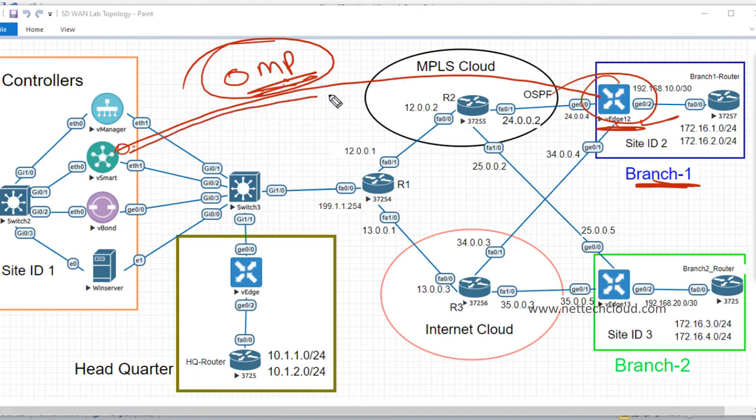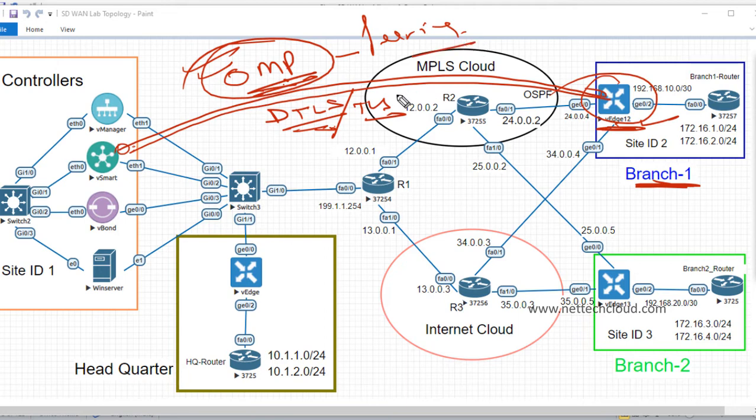So basically, a DTLS, datagram transport layer security, or TLS, tunnel is automatically established between the controller, like vSmart, and the WAN edge. Inside this DTLS tunnel, the OMP protocol, overlay management protocol, runs inside this DTLS control plane connection and forms a peering relationship with the WAN edge device, and of course if there is another vSmart controller, then with that also. And this OMP protocol is enabled by default. So it means there is a secure control plane exchange here.